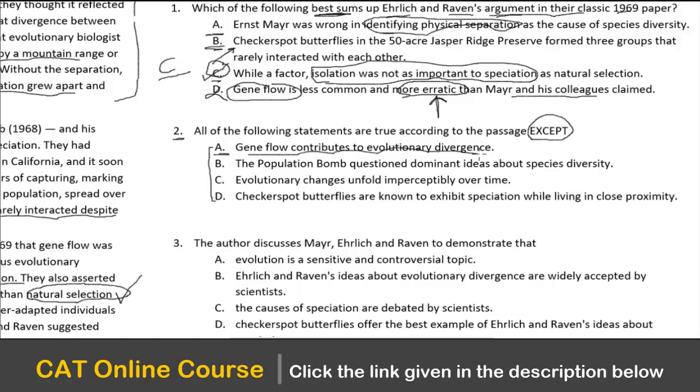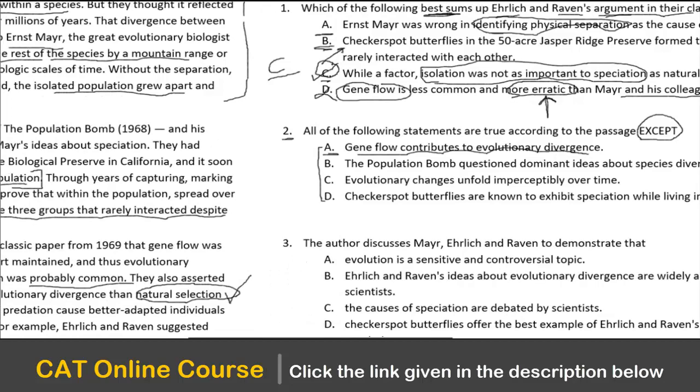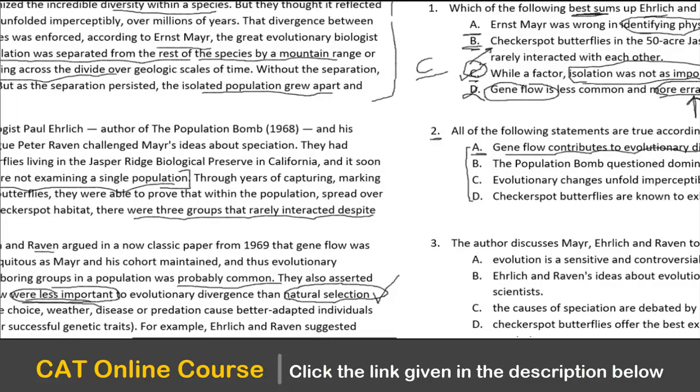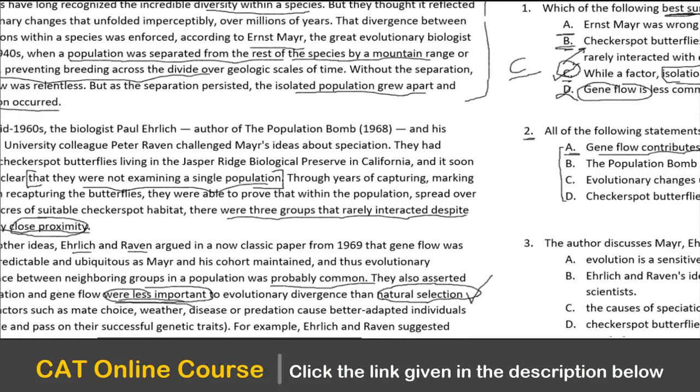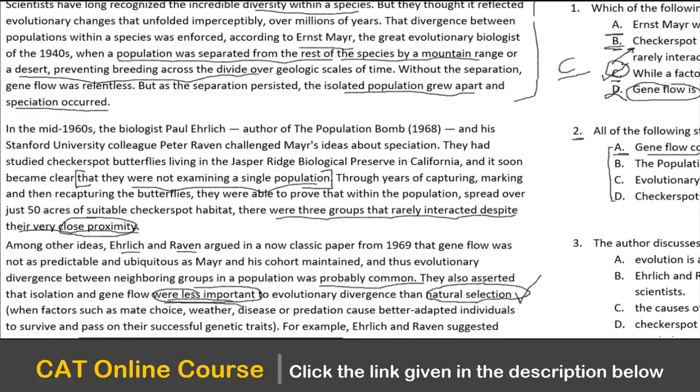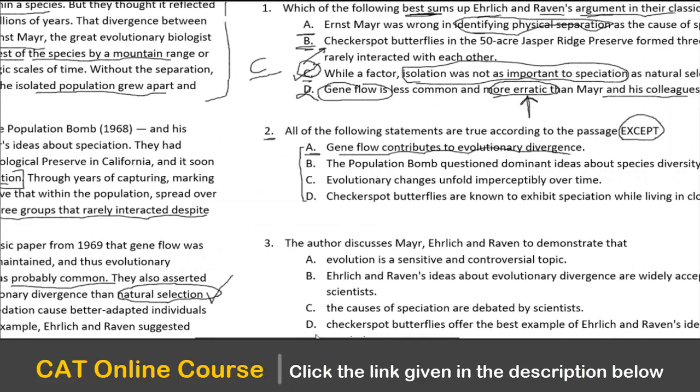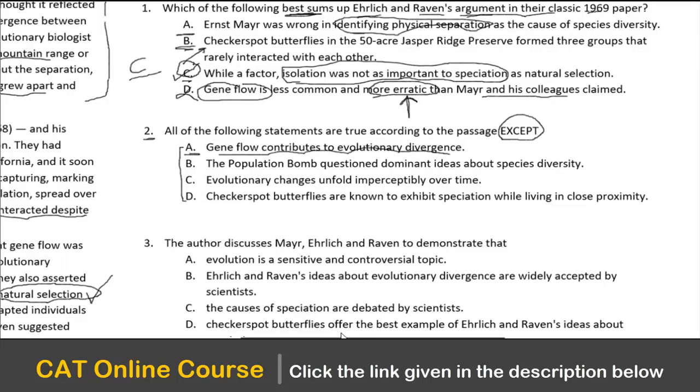That means basically, if you look at this here, it says, right? Without the separation, gene flow was relentless. That means if the gene flow is there, then there is no divergence. If the gene flow is not there, then there is divergence, right? So the presence or the absence, understand this, the presence or the absence of the gene flow contributes to evolutionary divergence. Correct? So if the gene flow is there, then it will not create divergence.